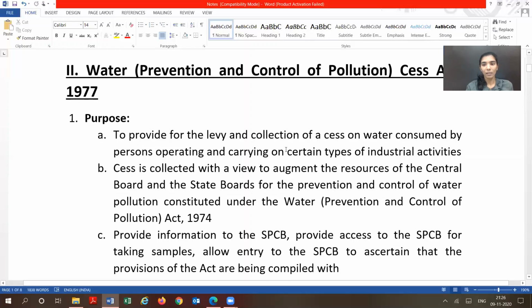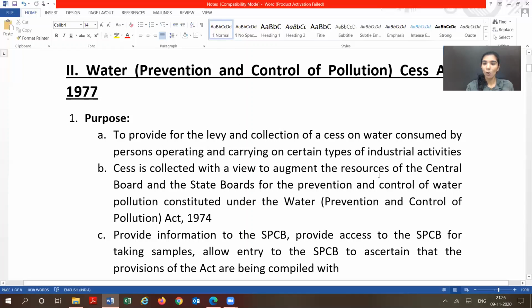That there are certain kinds of entities which carry out their business and activities in such a way that they will be causing water pollution, okay, up to certain limit. So they have to pay a certain cess. It's kind of a tax, you can say. They have to pay certain money. Okay, so that is covered by this act.